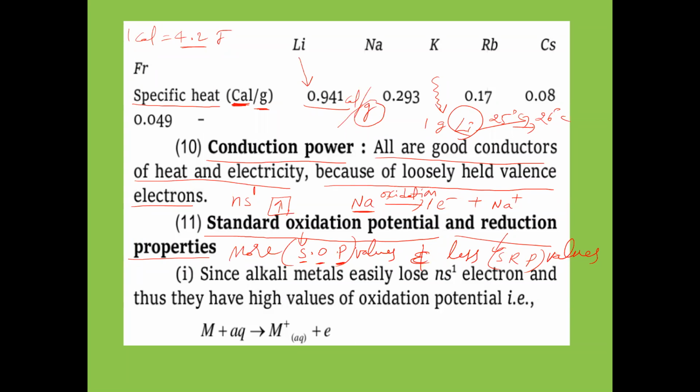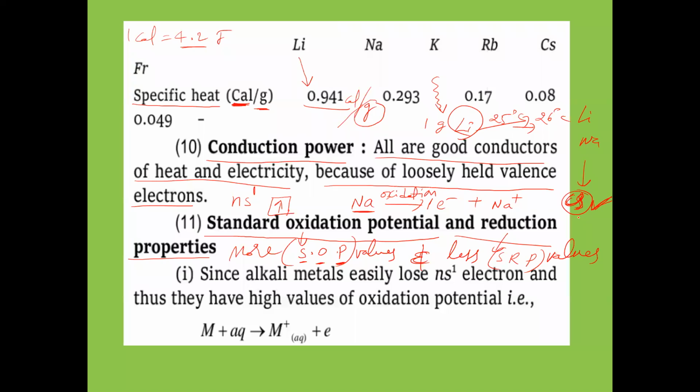This point, keep in mind. Again, if you take lithium, sodium, potassium up to cesium, which will lose electron most easily? Cesium. So cesium is most electropositive, meaning it loses electron very easily. When it loses electron very easily, it is undergoing oxidation easily.